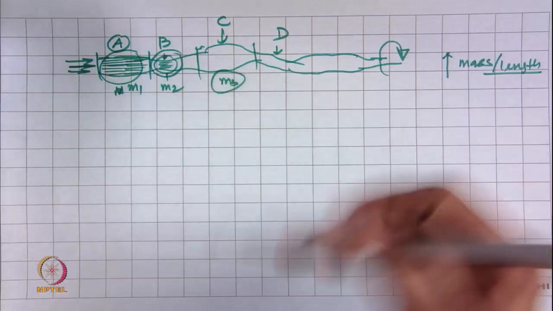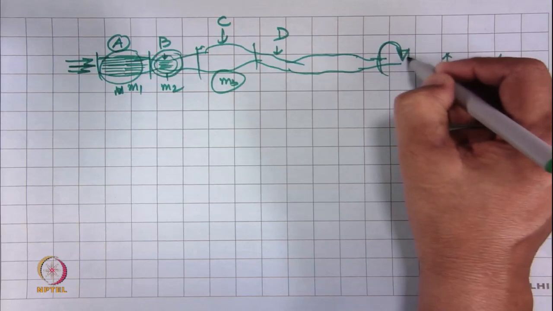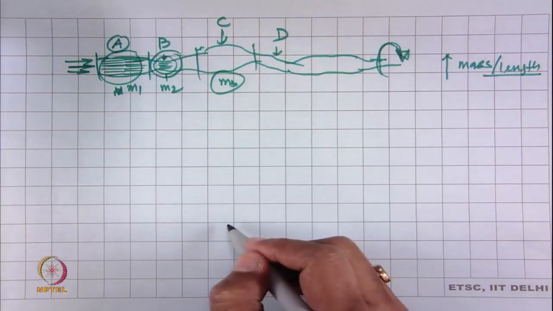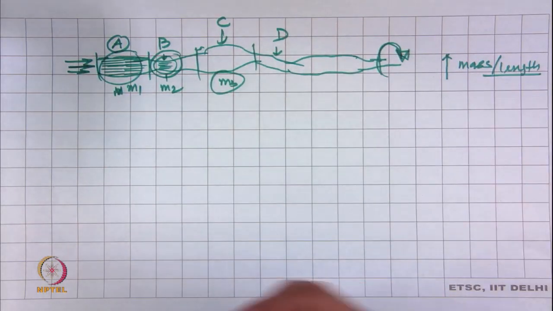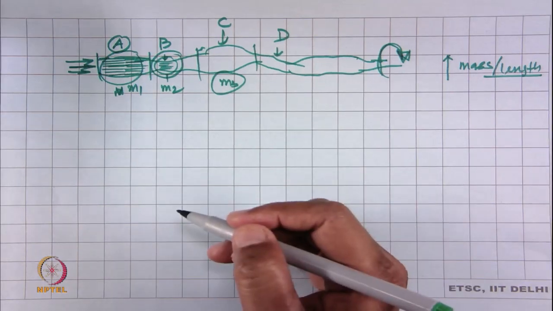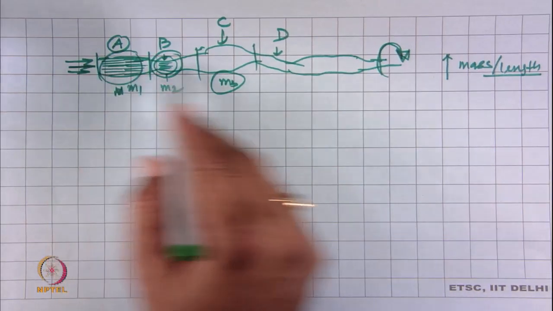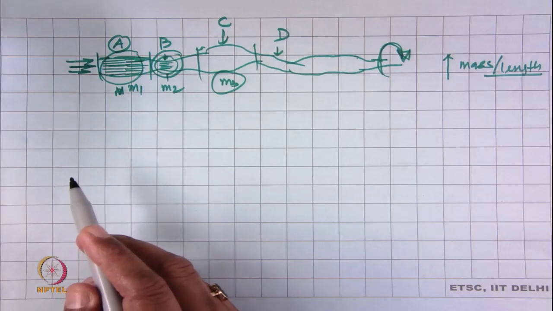So, when we apply twist, the twist will not be distributed evenly throughout the yarn.